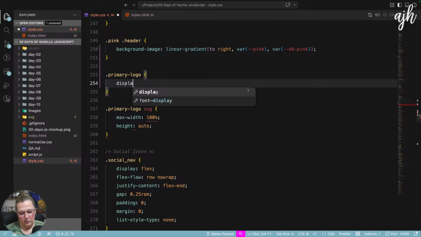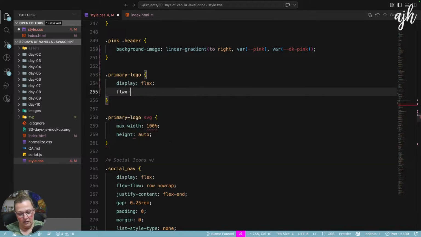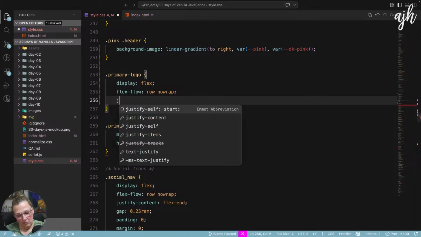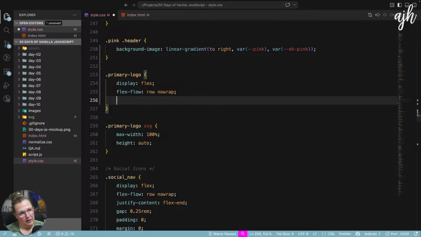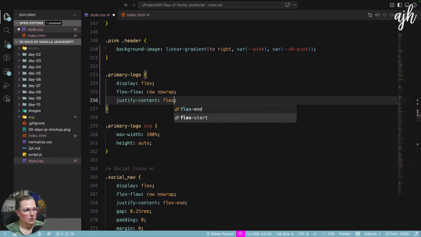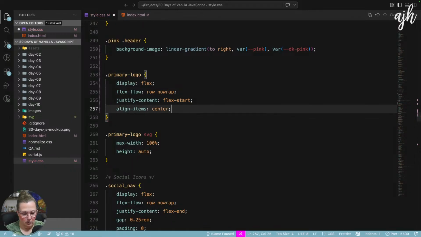We'll just say display flex, whoops, flex flow. It's a row, no wrap. Probably don't need to justify, I'll do justify content, flex start. I'm not sure we need to do that, and then I'll do align items center.